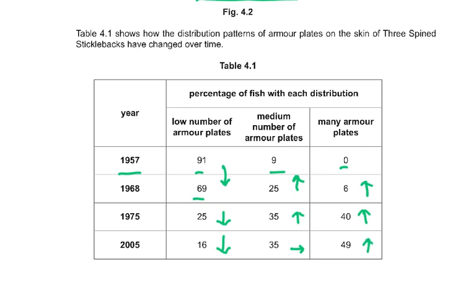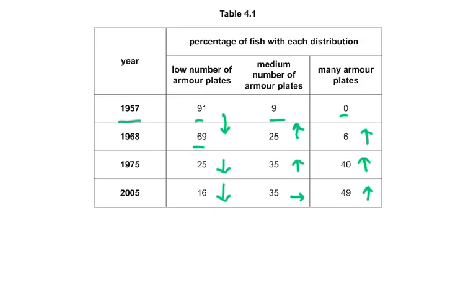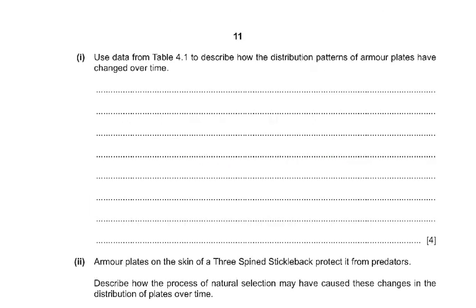Now they've given you a lot of data, and this is actually the new syllabus, that you have to analyze data. This is preparing you for the A-level paper 5, which if you decide to take A-levels, fine. If you don't, well, then that's the end of biology. So they're going to ask you something on this data now. Use the data from table 4.1 to describe how the distribution patterns of armor plates have changed over time. And this is 4 marks. So all you have to do is look at table 4.1 and answer this question.